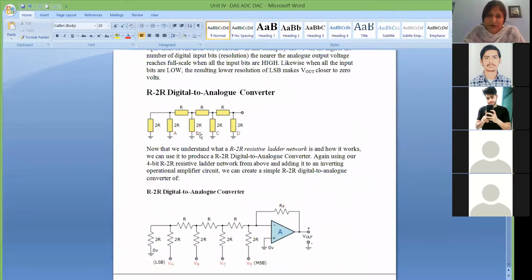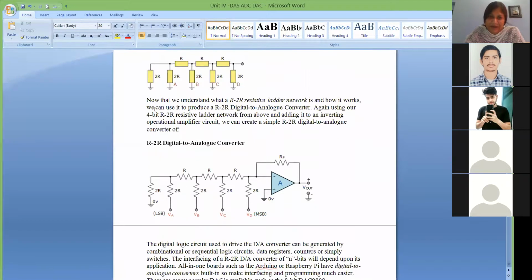So this is how R2R ladder works. Here you don't have to take more values of resistances. Only 2 values of resistances are sufficient. If you take one basic resistance as R, then this value should be double that of R. This is only a formula. It can be anything. If it is 1K, then this will be 2K. If it is 2K, then this will be 4K. So whatever may be the basic value of R, this value should be double that. And this is your bits, number of bits, 4 bits.